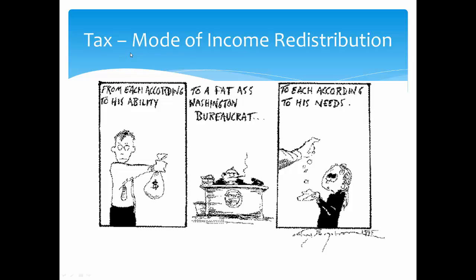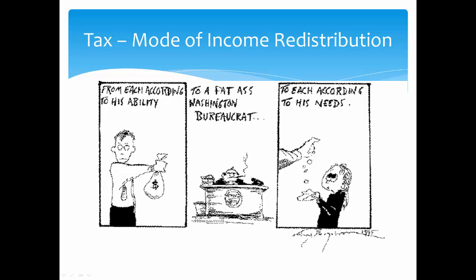As you know, tax is a mode of income redistribution. Those people who are rich, the state takes money from them according to their ability, so it taxes them.